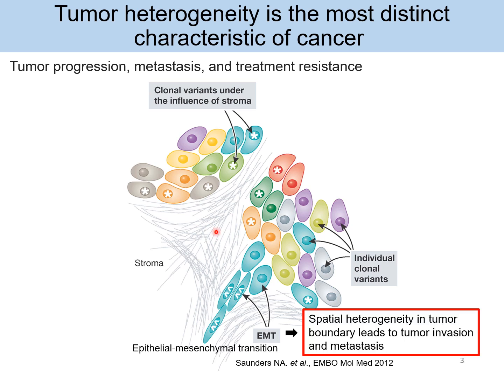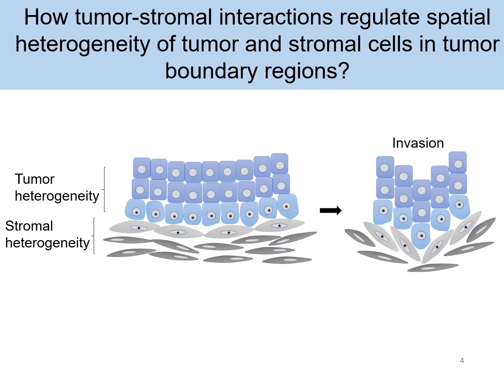There's a common spatial heterogeneity in solid tumors: epithelial-mesenchymal transition, abbreviated as EMT, happens in the peripheral regions of tumor lobes, which leads to tumor invasion and metastasis. However, the detailed mechanism of how stromal cells increase tumor spatial heterogeneity through triggering EMT remains unclear. Therefore, our study tried to understand how tumor-stroma interaction regulates spatial heterogeneity of tumor and stromal cells in tumor boundary regions.